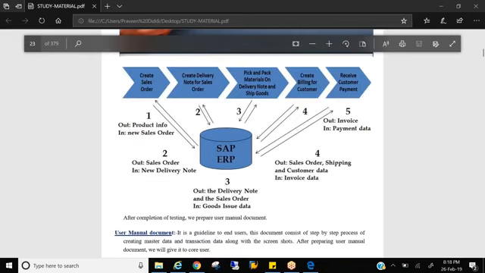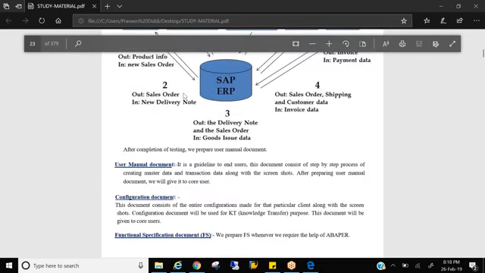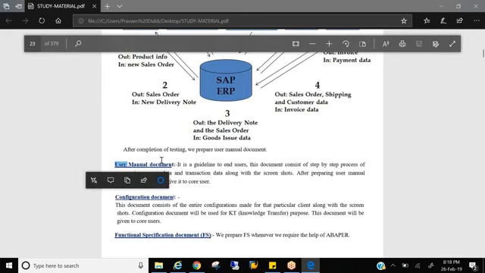After test case documents, you create the user manual. See, whenever you buy a product, it comes with a user manual, right? So that you can go through the user manual and use the product to the fullest. All the functions and features you'll come to know once you go through the user manual.